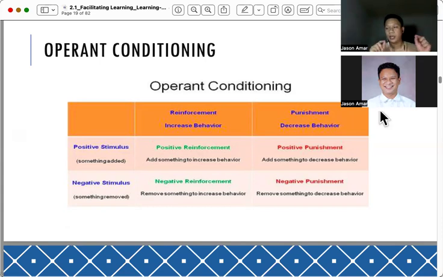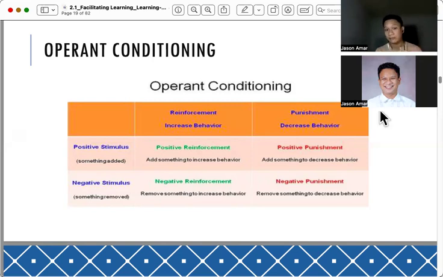Okay, so the stimulus is positive: something is added. That's why in operant conditioning, positive stimulus, we connect it with the word additional. Something is added either to reinforce or to punish a certain subject or our learner. However, if we talk about negative stimulus, something is removed. Something is taken away. For example, a learner's grade dropped and his cellphone was taken away.